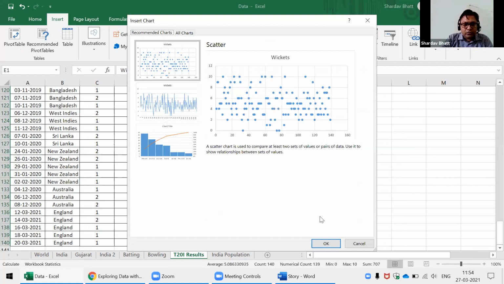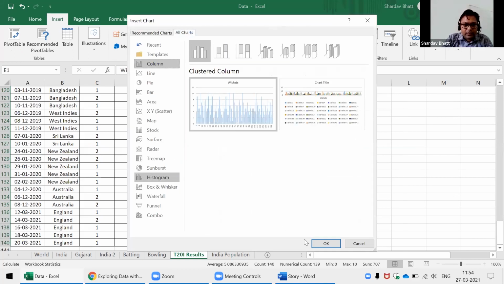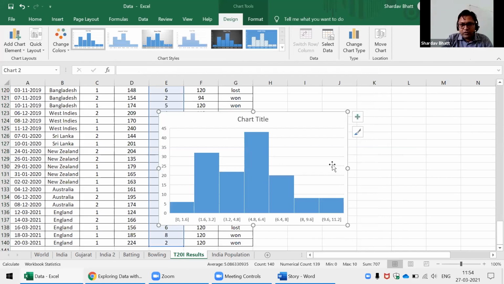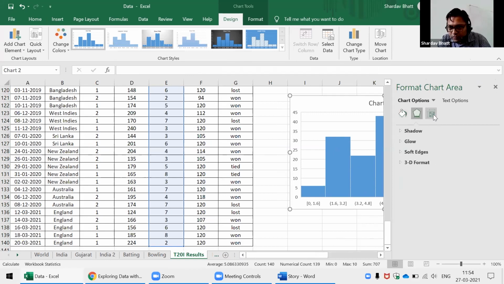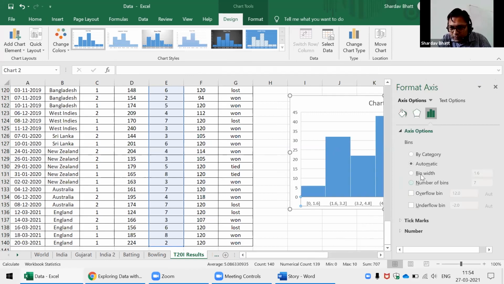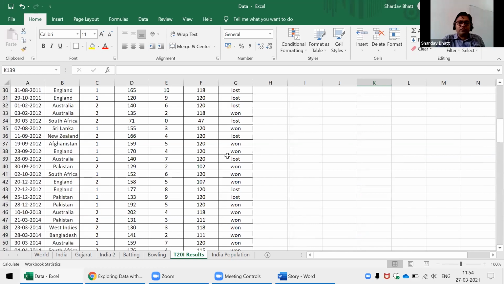Okay, so there it is, the wickets fallen. So here you see that on an average, bin width is 1. So you can see on an average, India is losing 4 to 5 wickets per match. Okay, and more than 4 or 5 wickets, very less chances. But generally 2, 3, and 4, most number of chances are there. Okay, so these are called histograms.